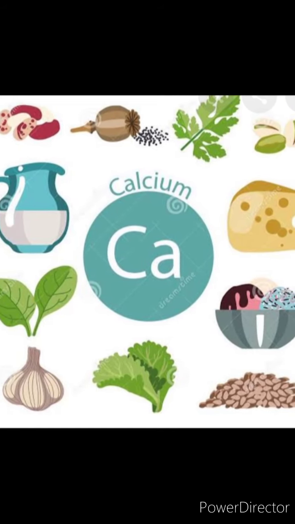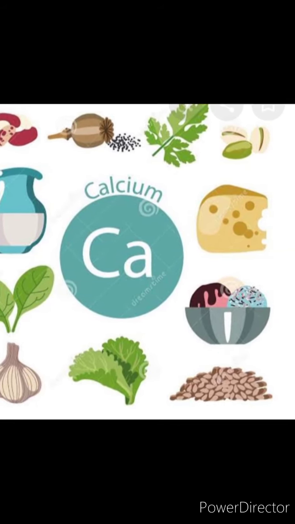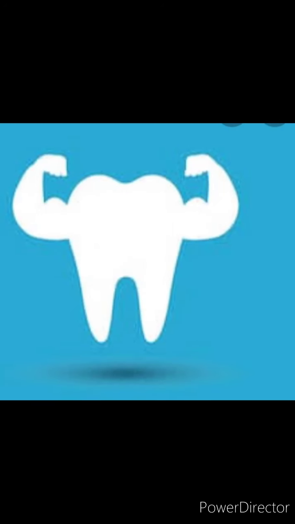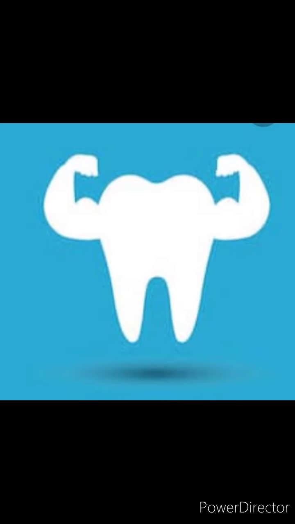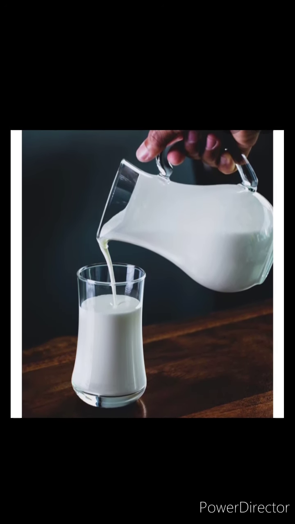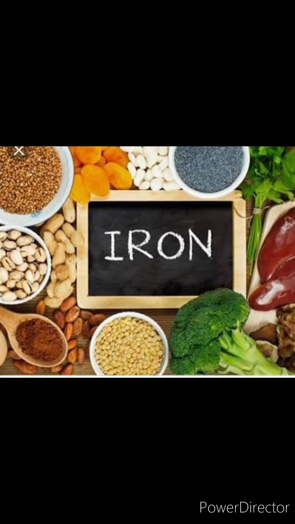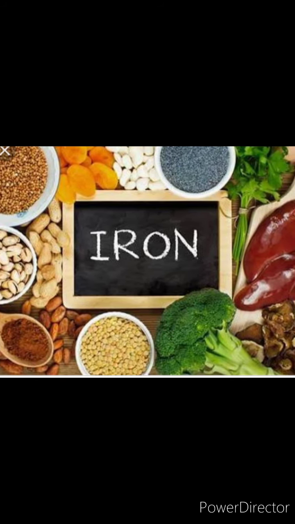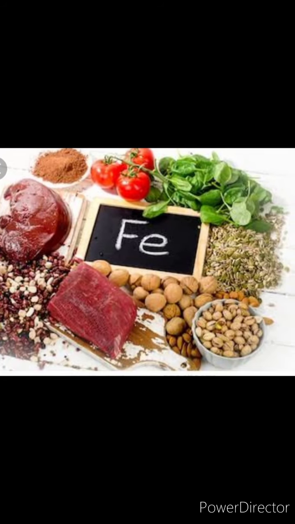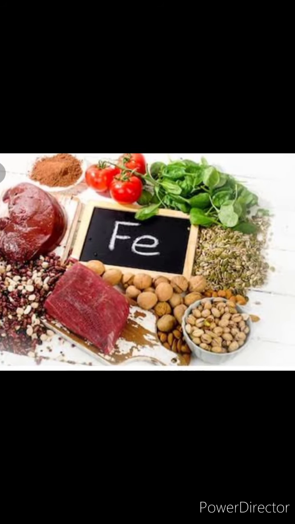Calcium and iron are two important minerals that our body needs. Calcium makes our bones and teeth strong. The main source of calcium is milk. Iron is used by our body to make blood. Green leafy vegetables and meat are rich in iron.